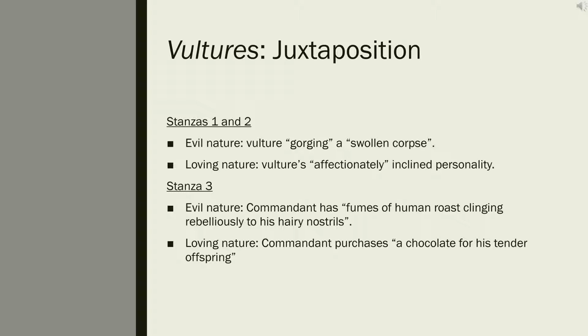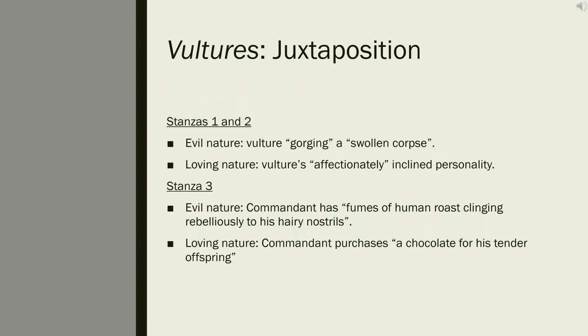Stanza 3 follows the life of a commandant at the Belsen concentration camp in World War II. He is initially portrayed as evil with fumes of human roast clinging rebelliously to his hairy nostrils, which again contrasts with the description of him visiting a sweet shop to pick up a chocolate for his tender offspring.